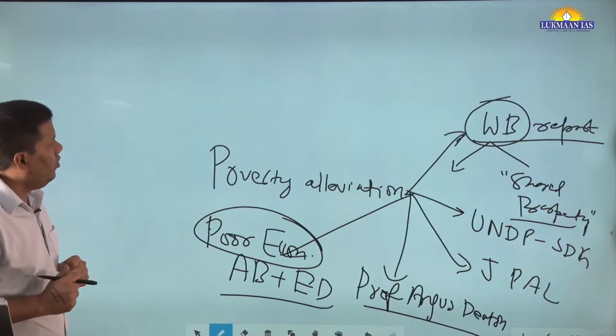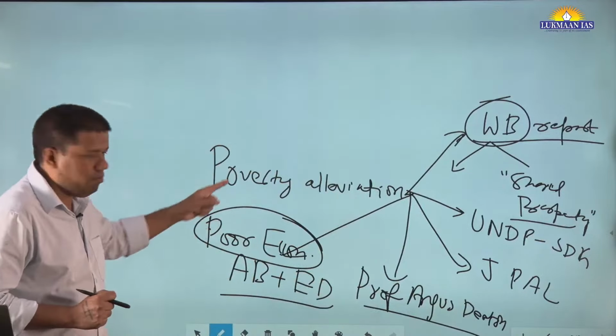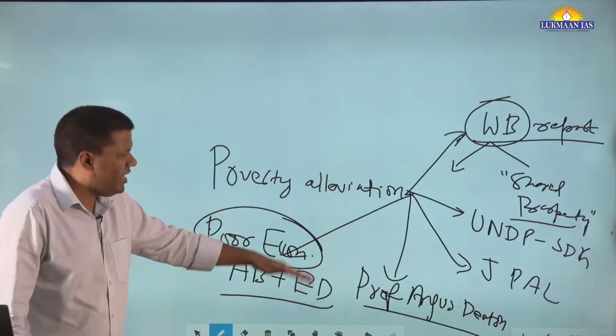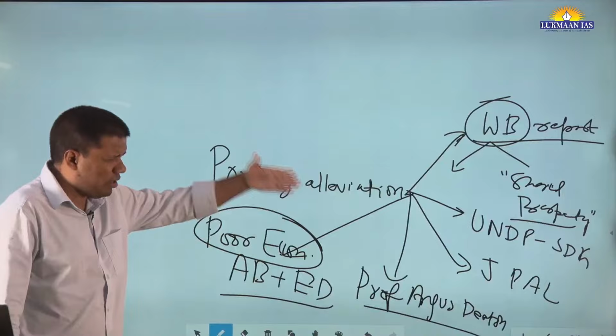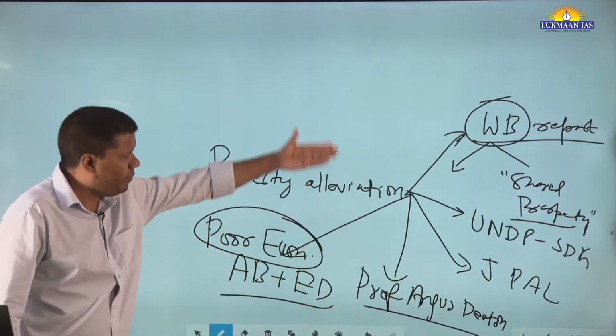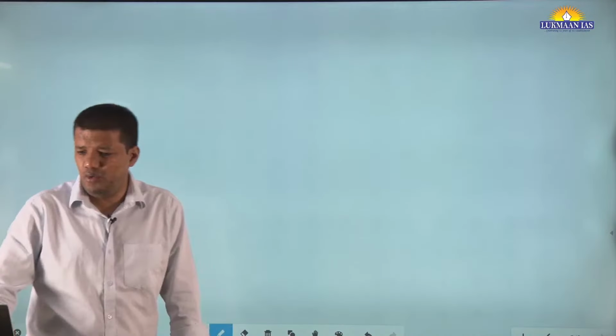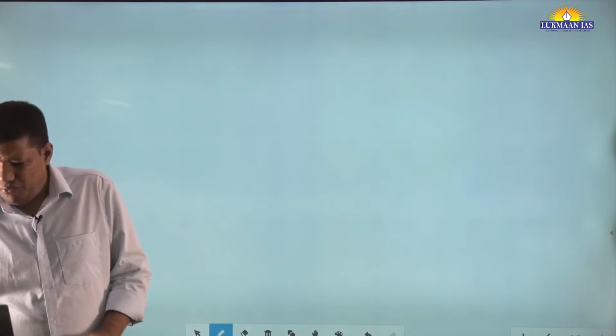Fine. So poverty alleviation, I'm expecting, has to be done this way. See, at present I cannot go into all the detail. During the course I will pick up point by point. But I'm expecting aspirants to do this.